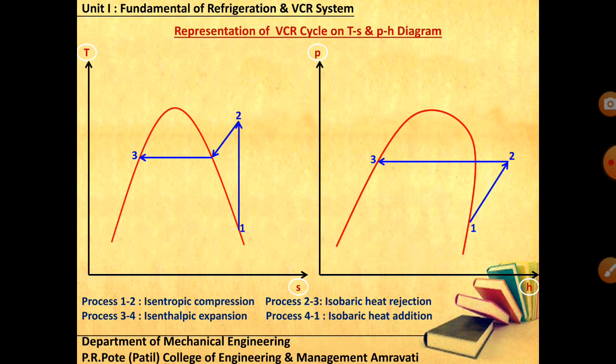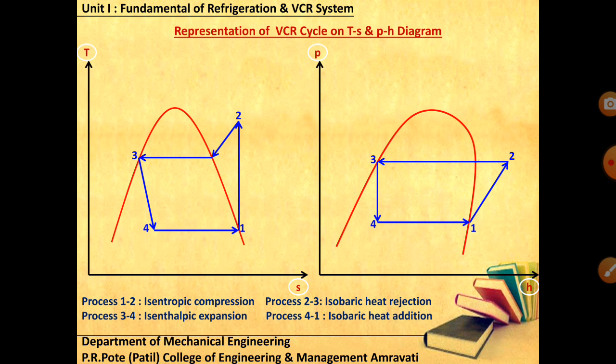After that you will go for expansion. As I have said that it is isenthalpic, so enthalpy at 3 is equal to enthalpy at 4. You can see it on the pH diagram, 3 to 4 is a vertically downward line. 3 to 4 is nothing but your isenthalpic expansion process, and after that 4 to 1, that is your evaporation process, where you will get the refrigerating effect. Now this is the VCR cycle, vapor compression refrigeration cycle.